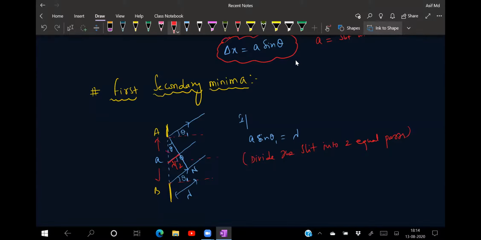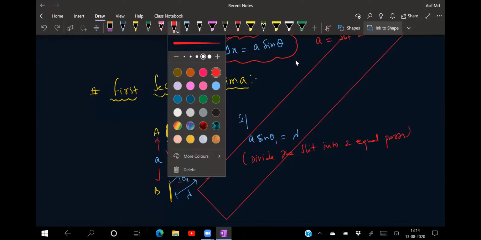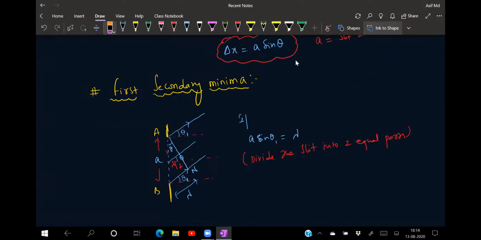That means a point somewhere in between will be destructively interfering on the screen.